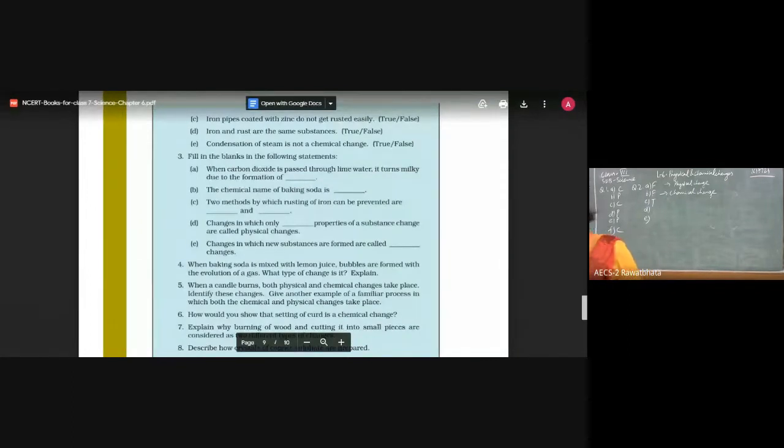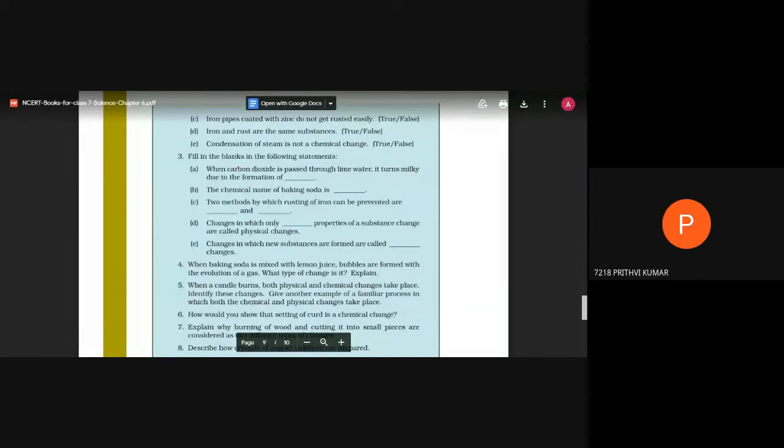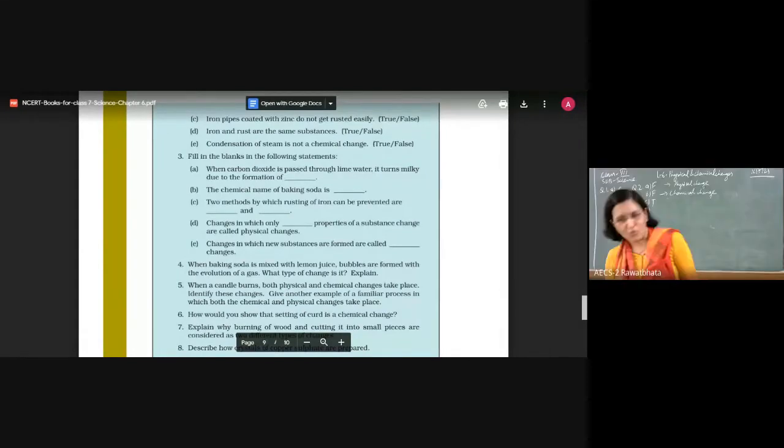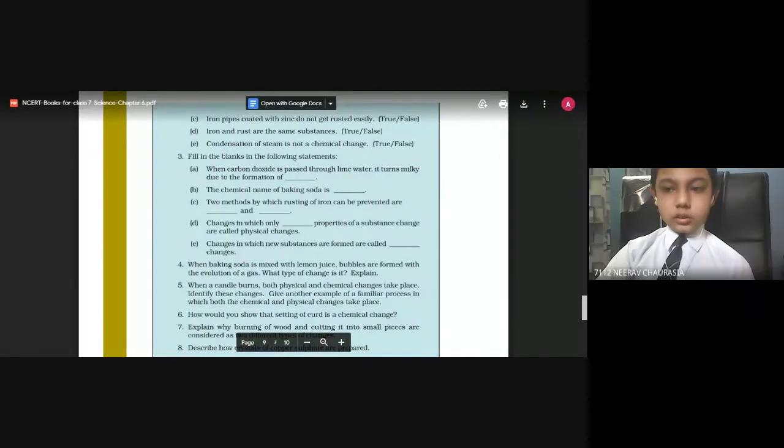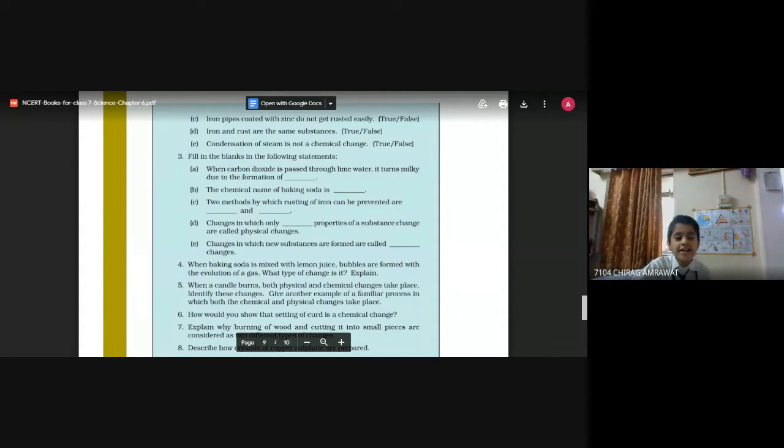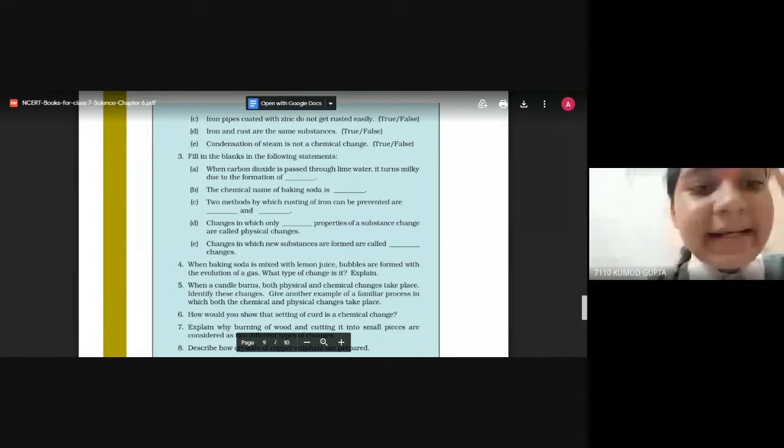And of course, next: iron and rust are the same substances. False. Iron gets rusted, forming its oxide, and iron and iron oxide are not the same substances. Yes, it forms iron oxide.